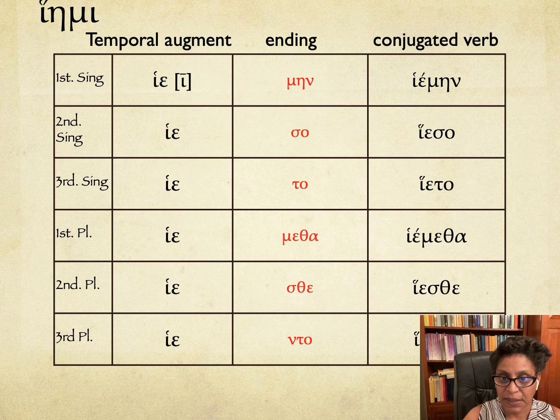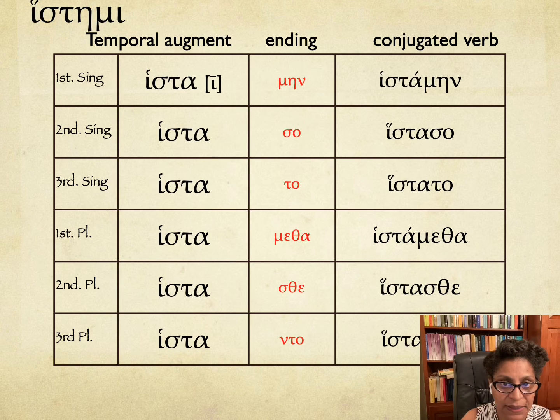Histemi. Again, for the formation, we're going to lengthen that initial vowel, iota, and then we're going to tack the mi verb endings on directly to the stem. So histamen, histaso, histato, histametha, histasthe, histanto.